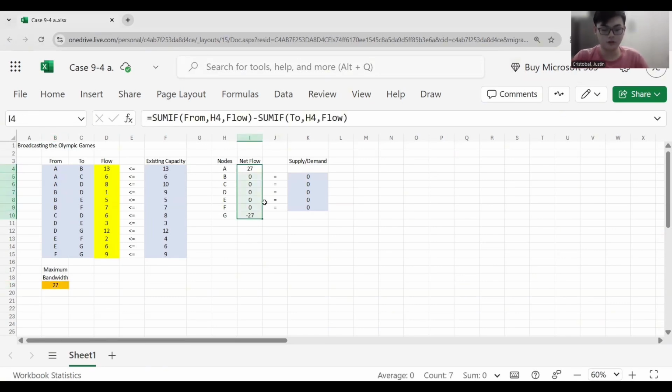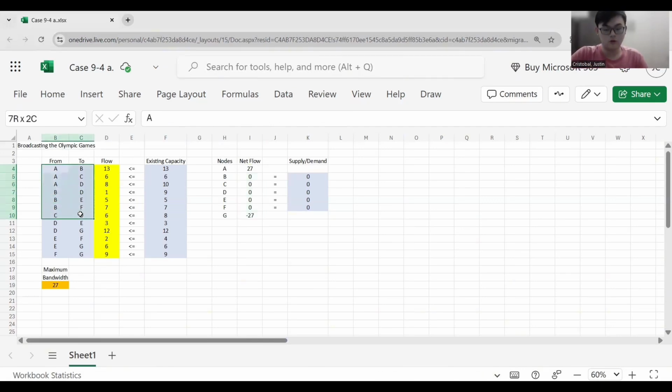The main formula used here is SUMIF(from, node, flow) minus SUMIF(to, node, flow). So the cells that are under from and to represent all of the possibilities that can be made to go from point A, which is from, to point B, which is to. Cells that are under from are positive, and cells that are under to are negative.